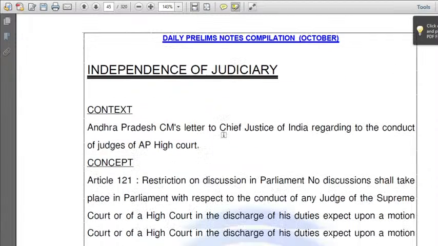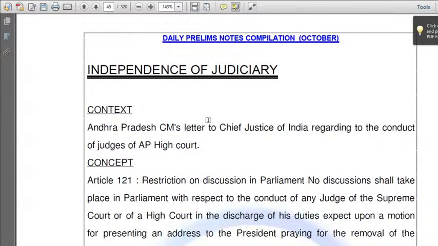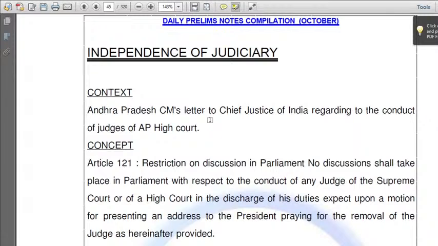Next, what are the others? Next topic, independence of judiciary. So why did it come in the news? The AP CM has written a letter to the Chief Justice of India regarding the conduct of judges of the AP High Court.